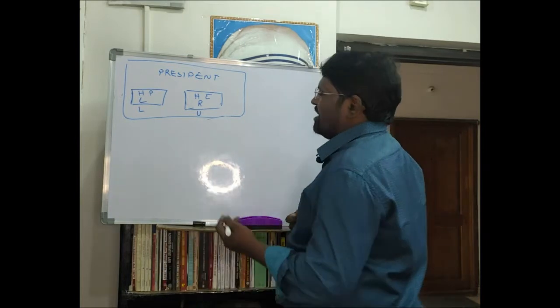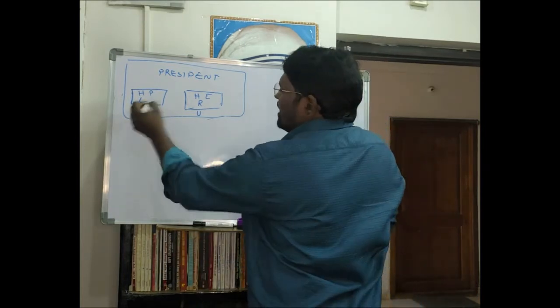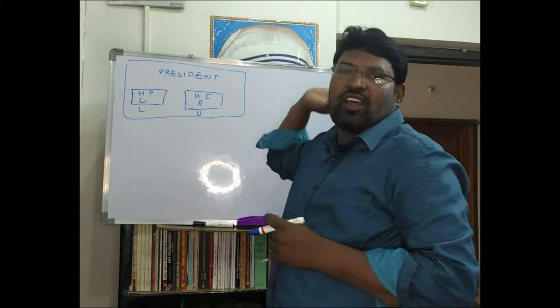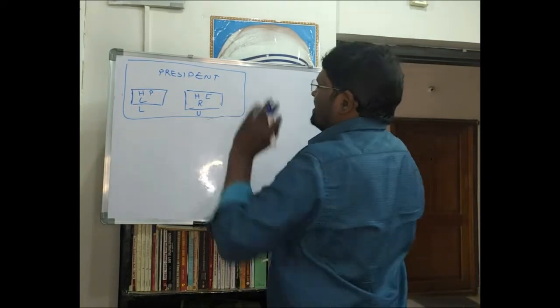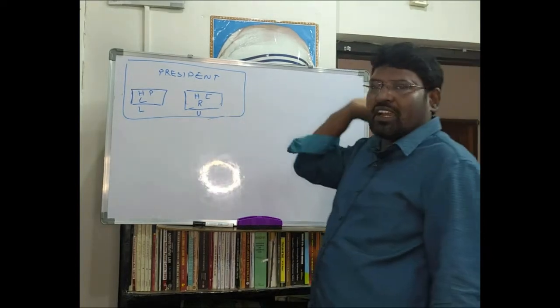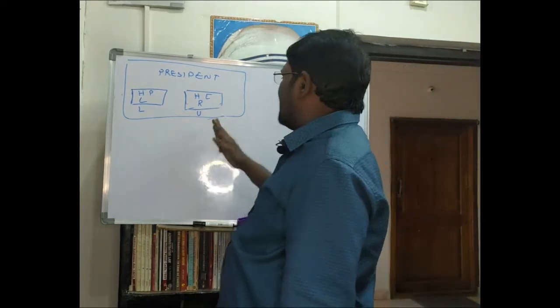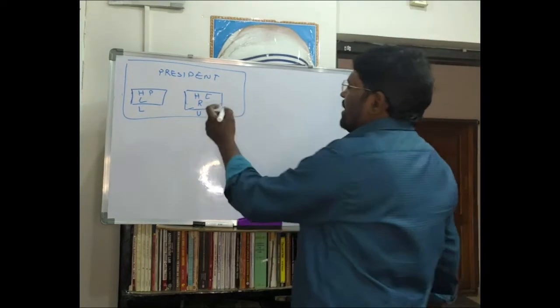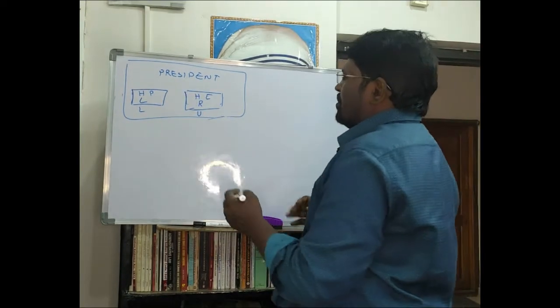We already discussed in the previous classes who the members are in the people's house, the lower house, and in the Rajya Sabha, the upper house, the elders' house.